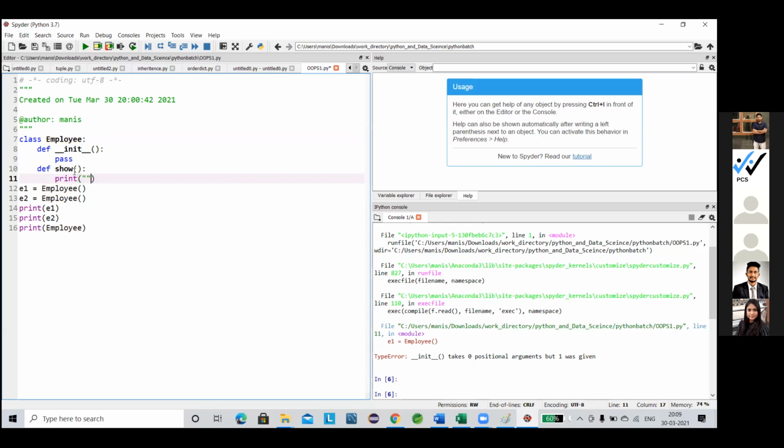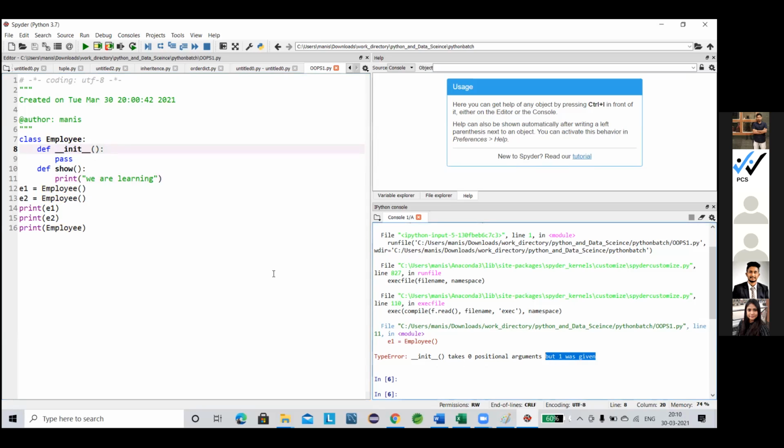it will execute actually. Because of version upgrades, some functionality changes. That is the abbreviated version of Python 3.7. Now this init method says it takes zero positional arguments and one is given.